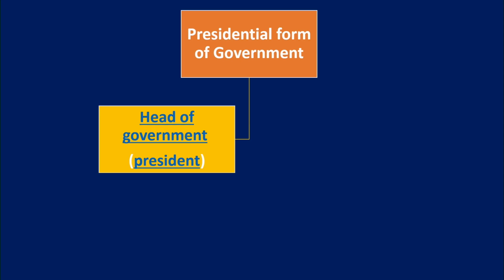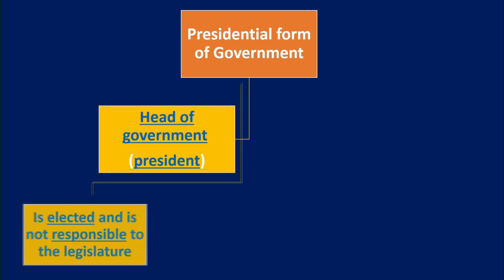Children, the machinery of government works on three parts, that is the legislature, executive and judiciary. Legislature makes the laws, executive implements the laws and the judiciary will protect the laws. But when talking about the presidential form of government, the head of the state is the president and he will look after the execution part, that is the implementation part of the laws. This head of the government is in most cases also the head of the state.